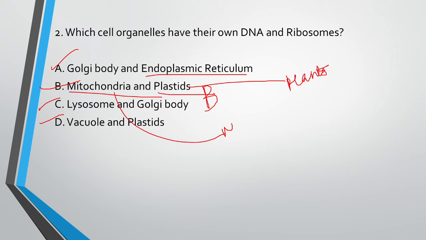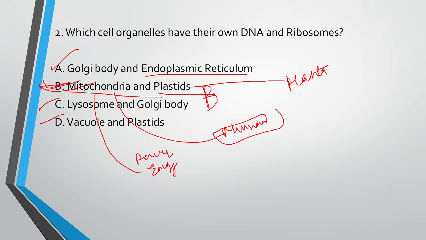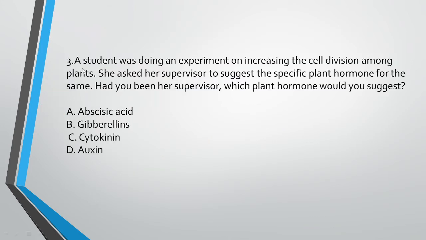Mitochondria are in humans, and they are also called the power energy of the cell. So the answer is option B. So let's move to our next slide. Next slide is slide 3.